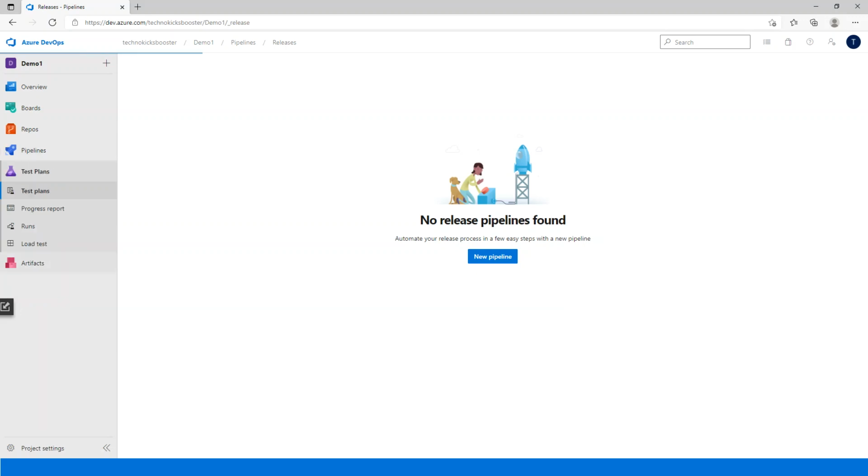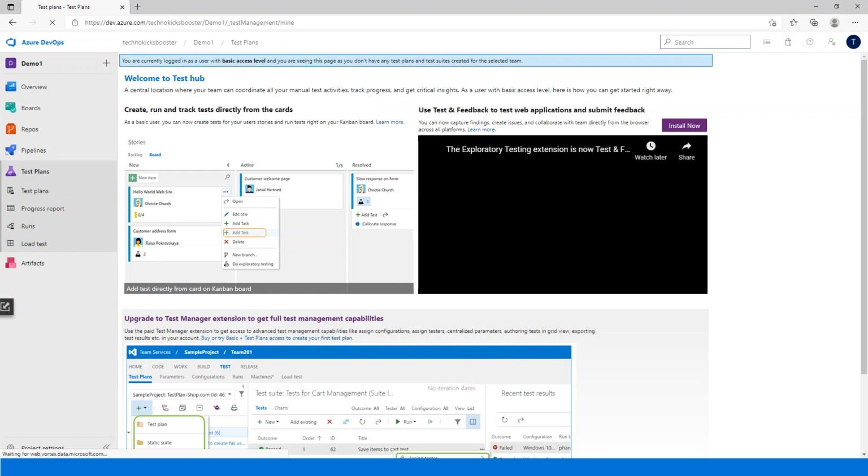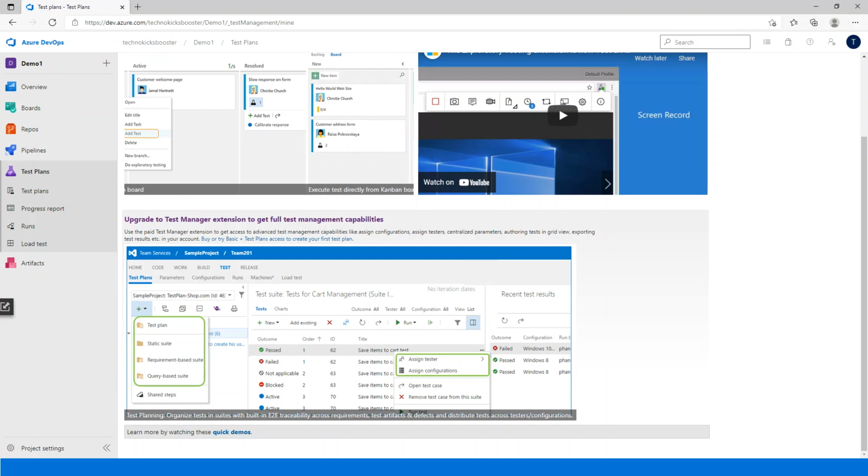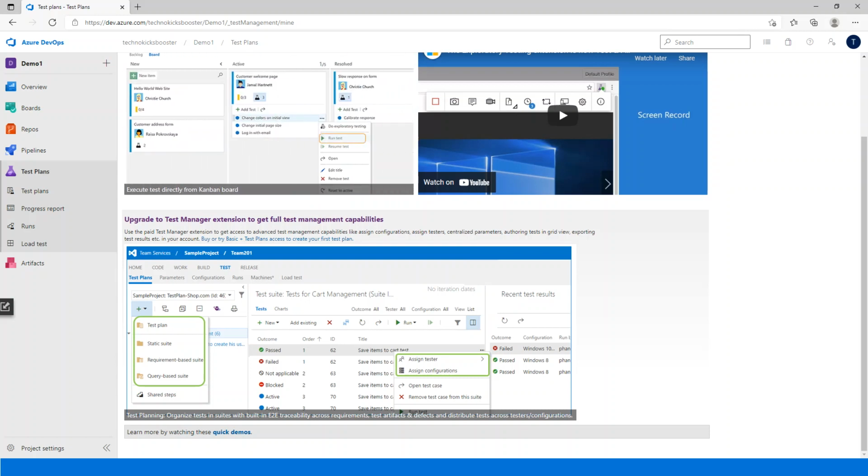And then you have the test plans as usual. You can generate your test plans and put them here, and you can write your test cases. Once the build is run, it will automatically take the test classes and test cases, run them, and give you the respective data that is required.